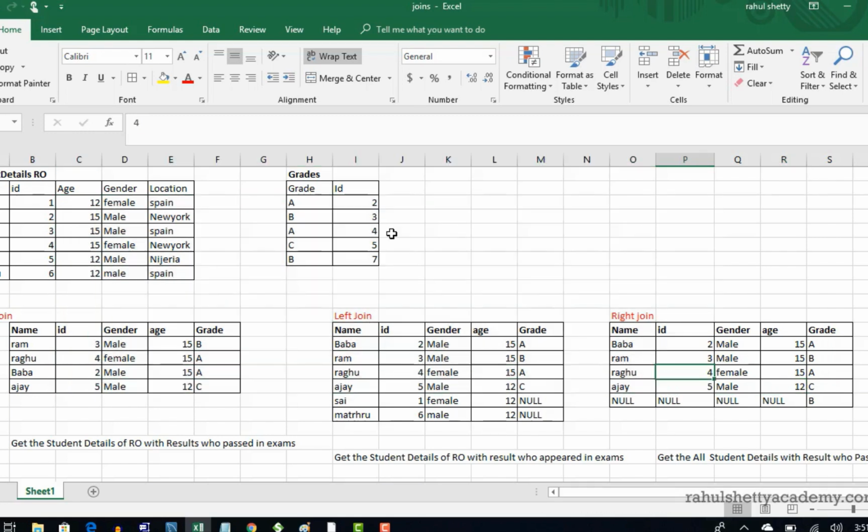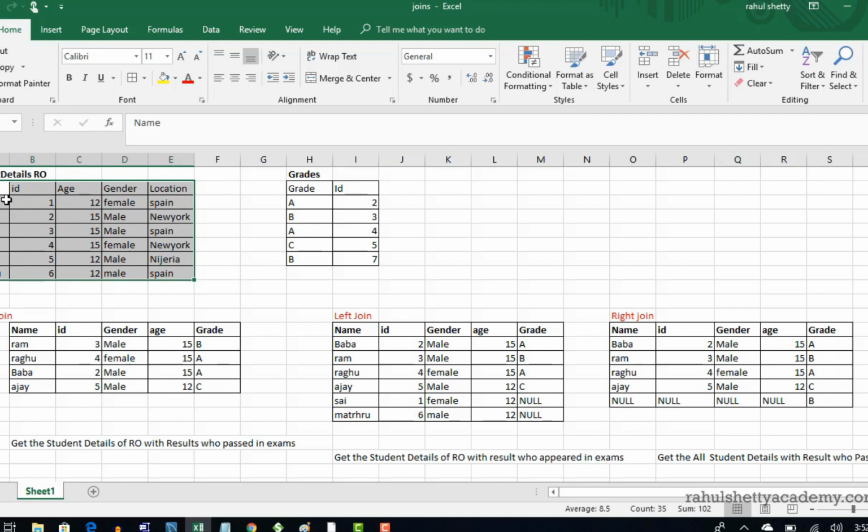Okay, now I'll take two tables. I'm actually taking one example. First understand this example and then we will come out with a query. So this is one table: student details of RO. RO is nothing but Rahul organization. Let's say that I have an organization and that name is RO. So in my organization I have built a table which is nothing but student details. Okay, student details of RO, and this is the information present in that table.